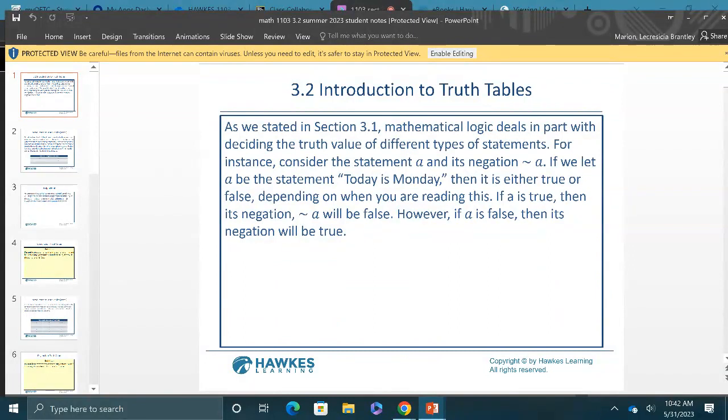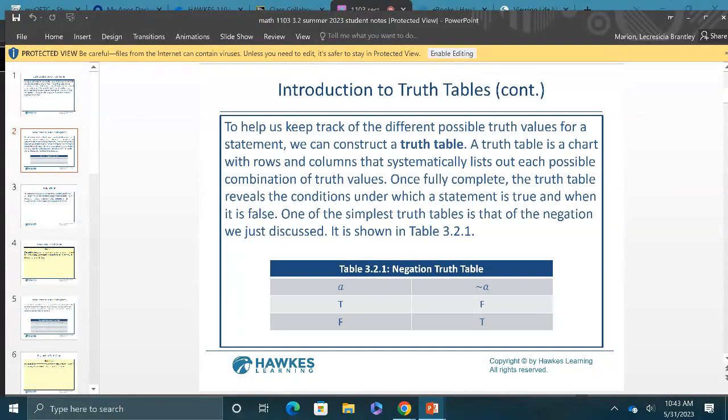If we let A be the statement, today is Monday, then it is either true or false, depending on when you are reading this. Doesn't that make sense? Okay, so if A is true, then its negation will be false. However, if A is false, then its negation will be true. Interesting, right?